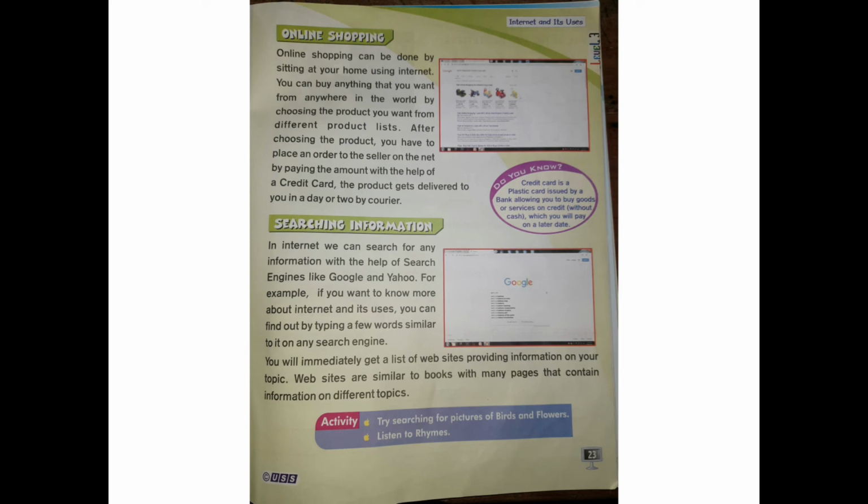Another searching information is what? On the internet we can search for any information with the help of search engines like Google and Yahoo. For example, if you want to know more about the internet and its users, you can find out by typing a few words similarly on a search engine. So something you want to search, first we need to have some search engines like Google and Yahoo.